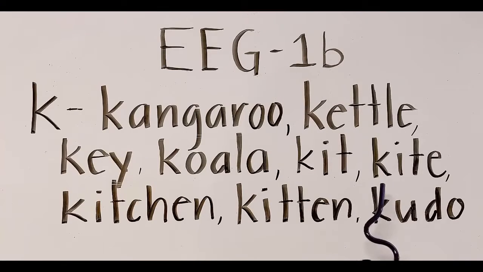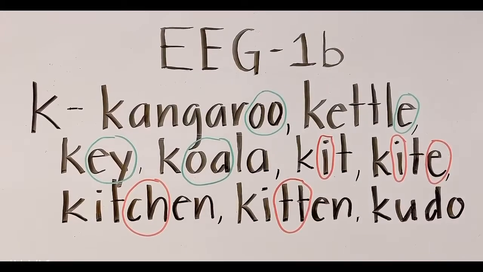Okay, next one. Kite. Next. Kitchen. Okay, next one. Kitten. Right, and the last word. Kudo, kudo, kudo. Okay, now let's go back to the words.